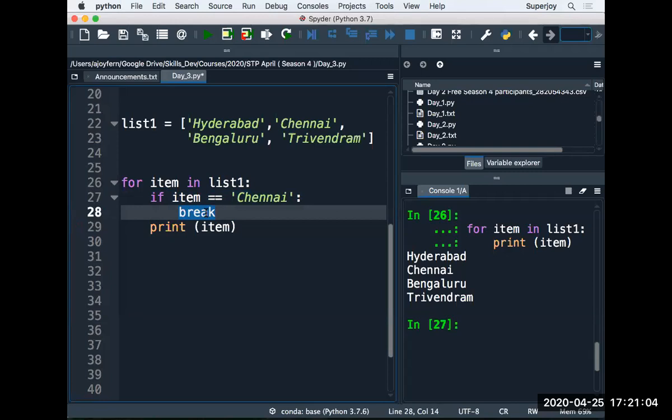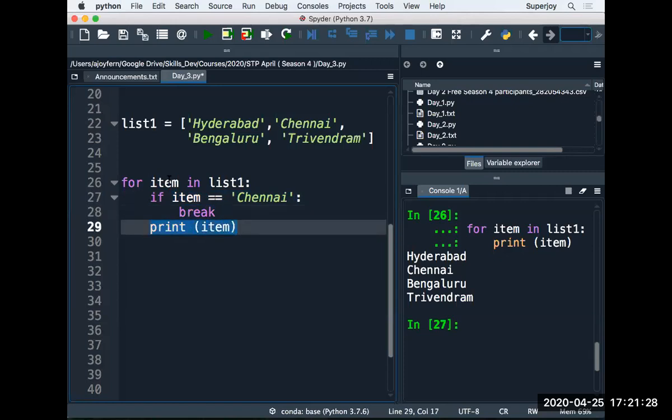It will stop the loop execution. So let's see what happens. In the first iteration, item would be equal to Hyderabad, and Hyderabad is not equal to Chennai. So this condition would be false. If this condition is false, we will not encounter the break, and directly we will print the name.